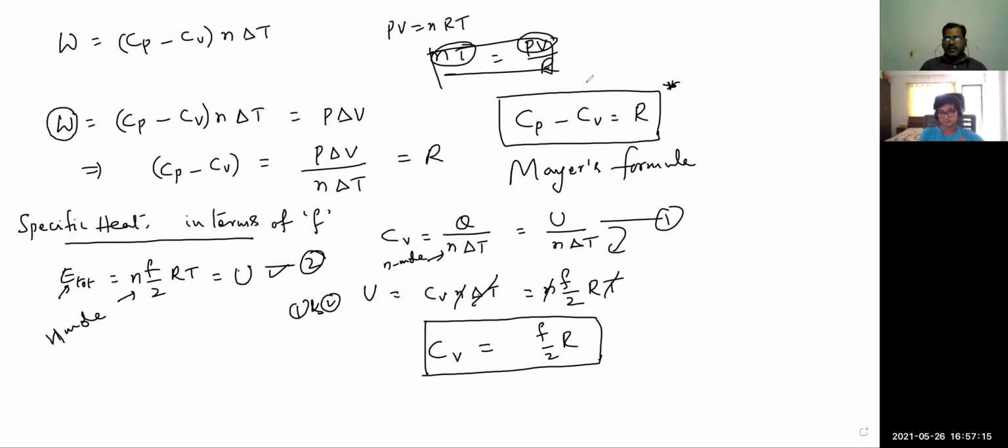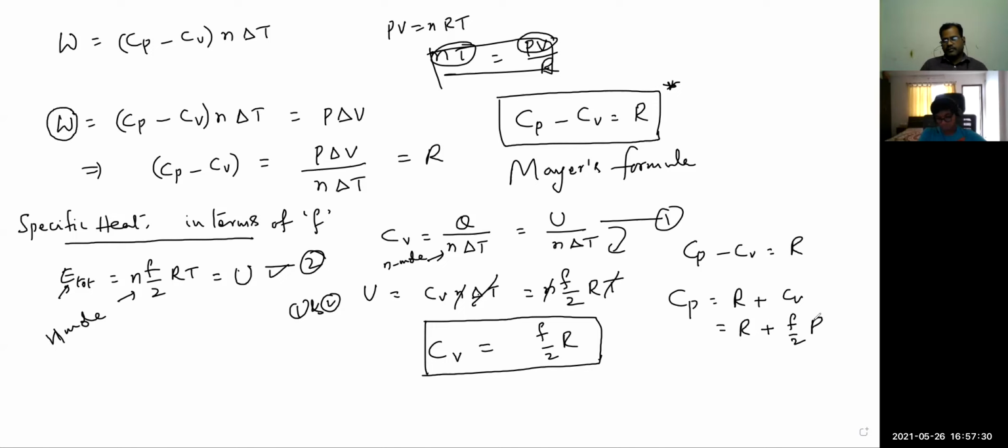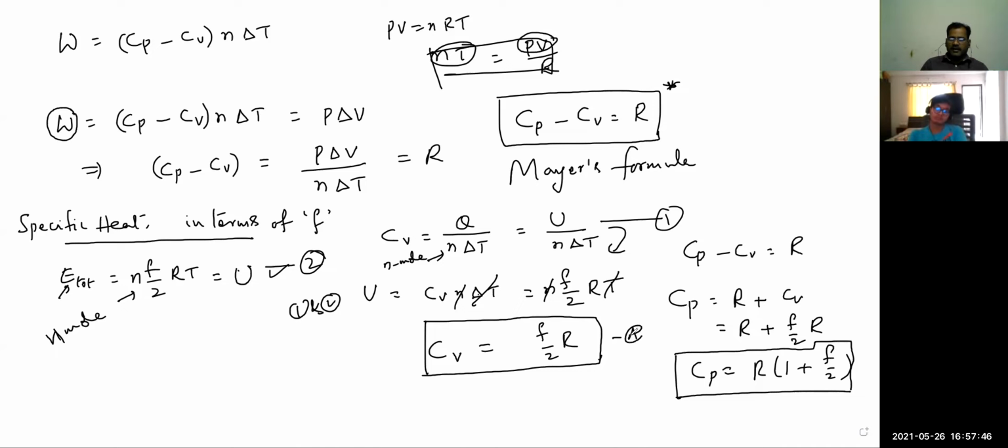And Mayer's formula says that CP minus CV is R. If I substitute here, CP is equal to R plus CV. So CV we are getting as F by 2 R. If I take R common, CP is R times 1 plus F by 2. This is the expression for CP, that is the expression for CV. This is equation A and this is equation B.